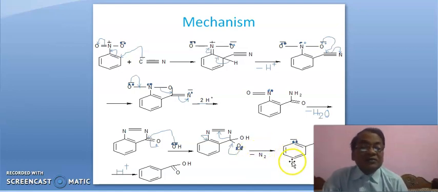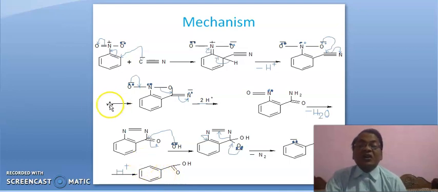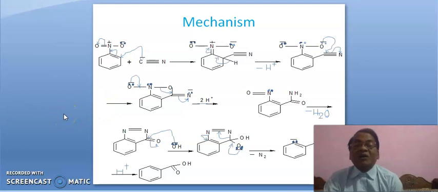And now H plus coming from water gets attached here, leading to a carboxylic acid, and moreover you can say it is benzoic acid. This is all about the mechanism of how the cyanide ion enters as a carboxyl group at the ortho position to the nitro group.